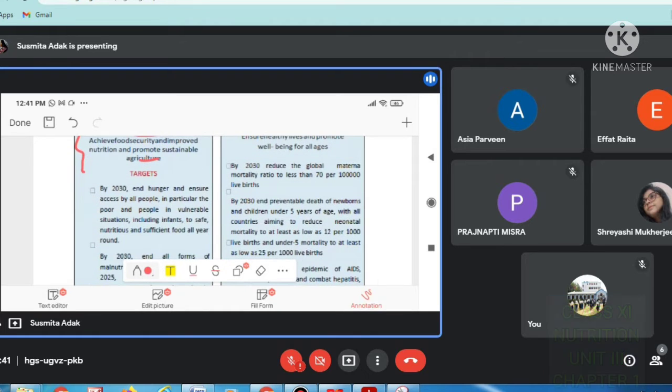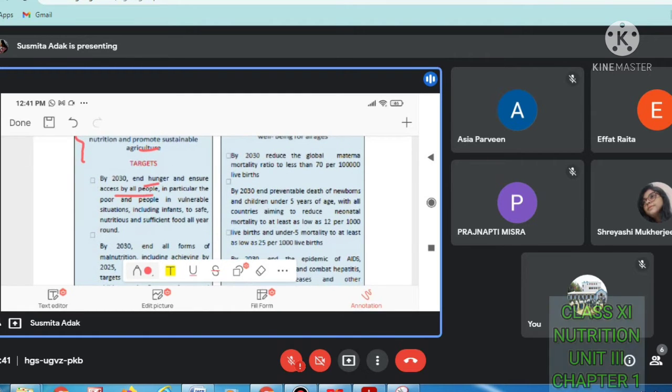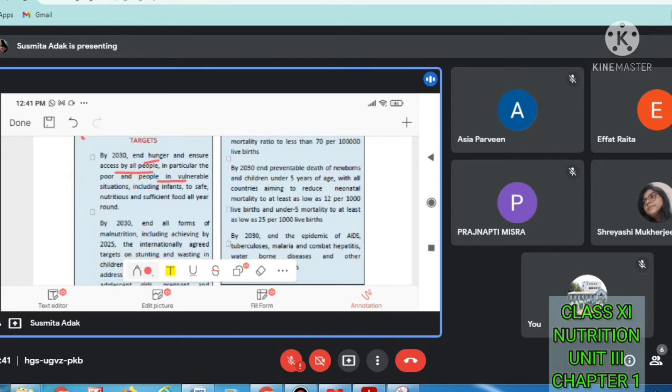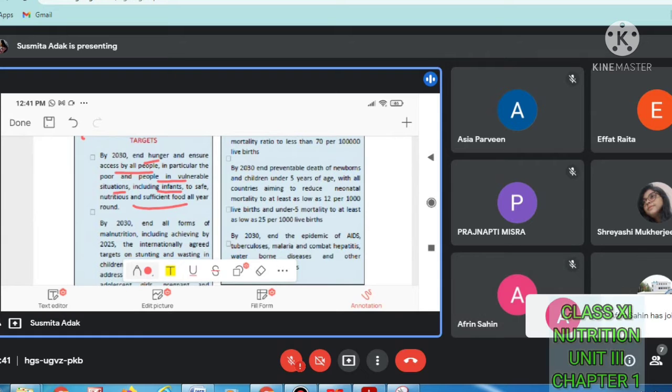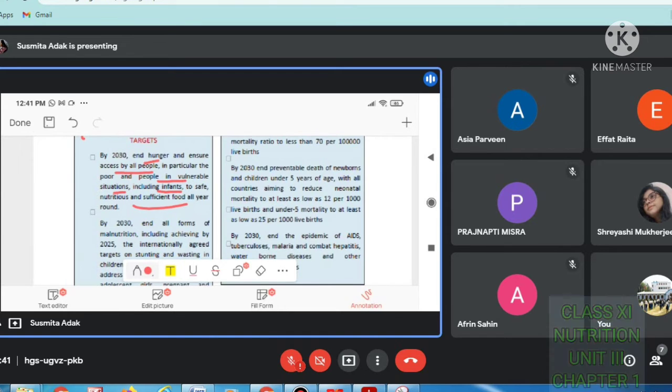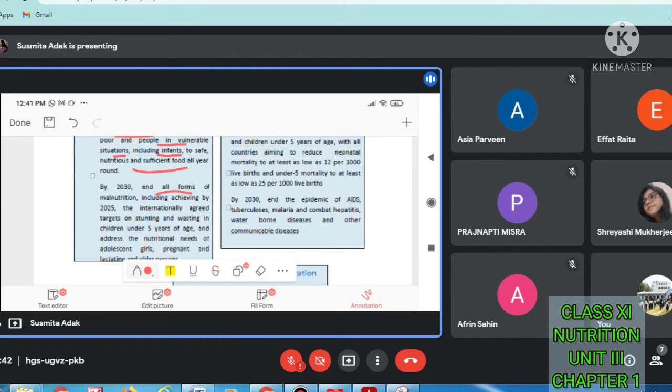What is the target? By 2030, end hunger and ensure access by all people, in particular the poor and people in vulnerable situations, including infants, to safe, nutritious and sufficient food all year round. It means there is a target by 2030 to end hunger, and we have to ensure that all people are getting food, including infants, children, young and old age, all getting a proper amount of nutrition. They are getting safe and sufficient food all year around. This is the target. By 2030, end all forms of malnutrition.